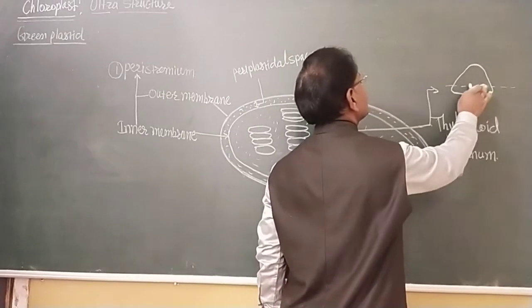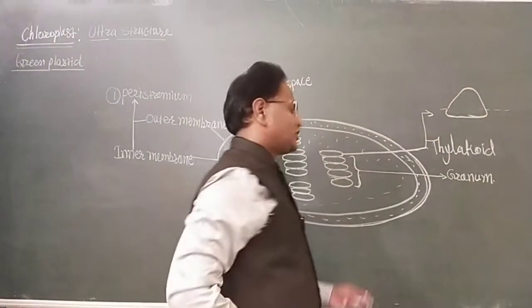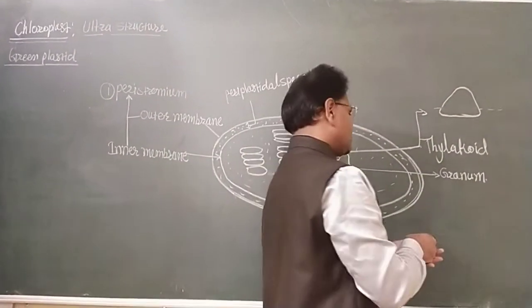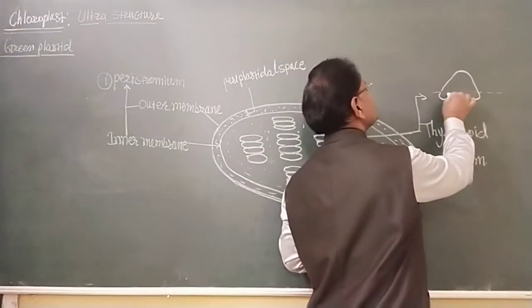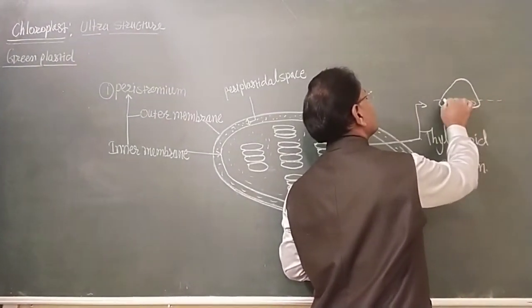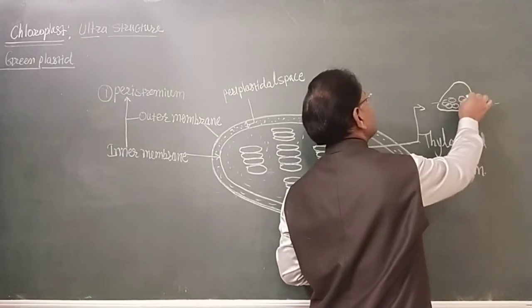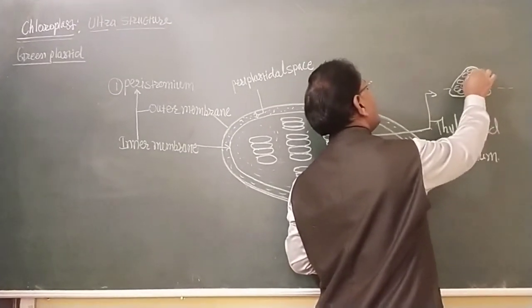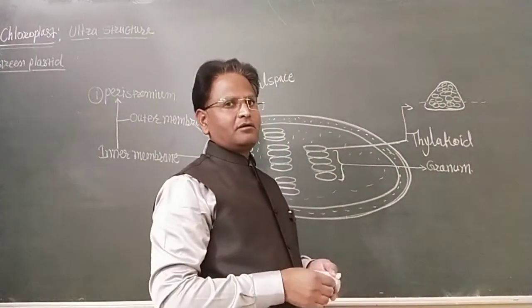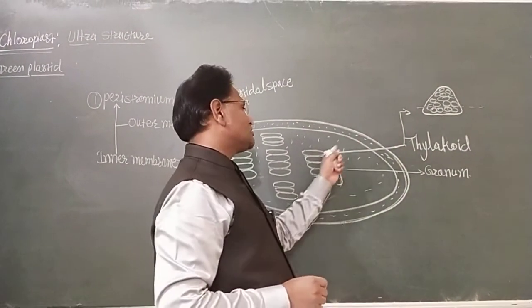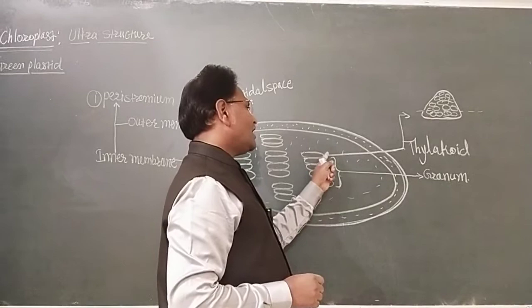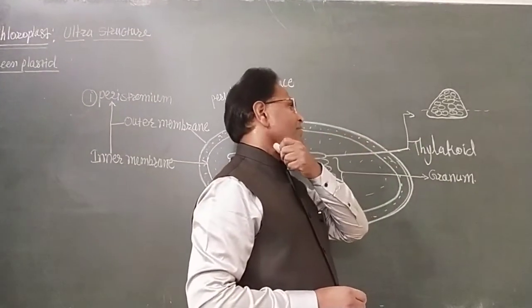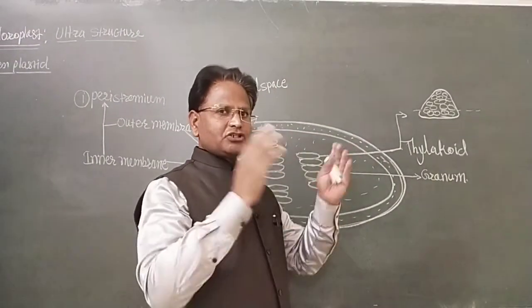The photosynthetic pigments are located in the thylakoid membrane in a group, in a structure.